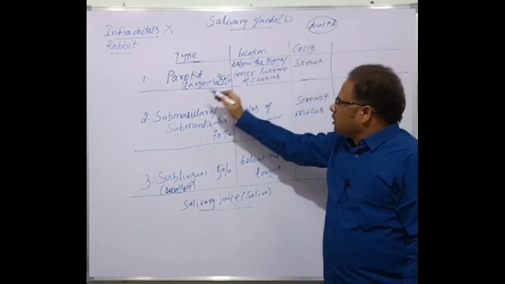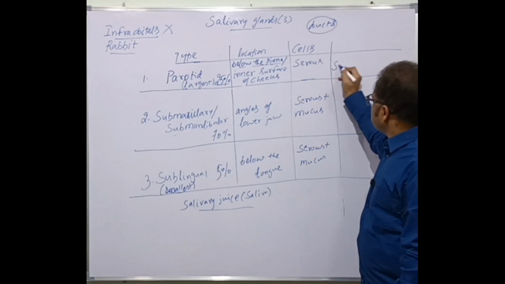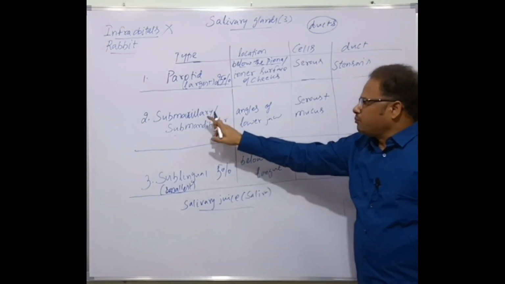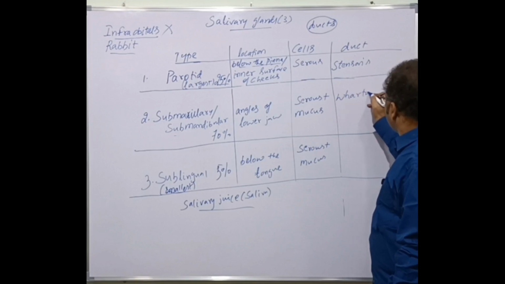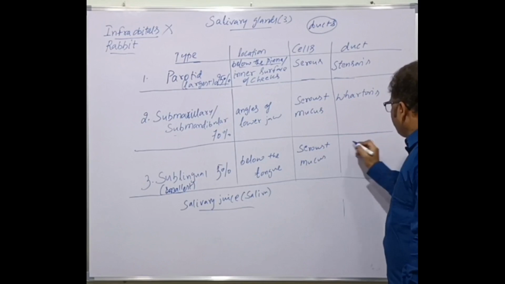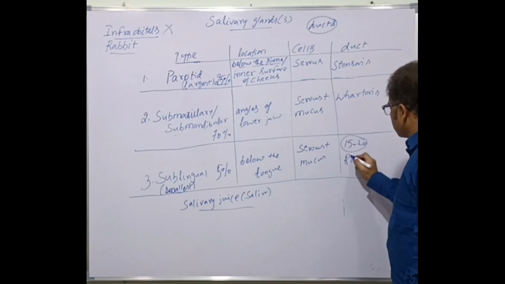The duct present in the parotid glands is called Stensen's duct. Whereas the submaxillary has Wharton's duct. Whereas the sublingual consists of 15 to 20 smaller ducts called Rivinus ducts.